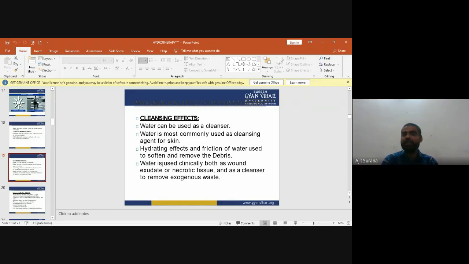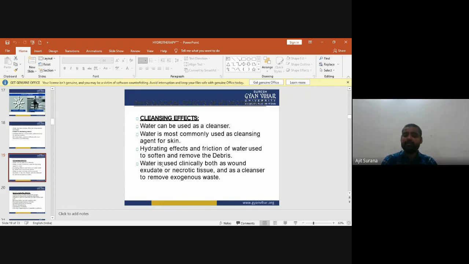Cleansing effect: water can be used as a cleanser. Water is most commonly used as a cleaning agent for the skin. Now hydrating effects and the friction of water are used to soften and remove debris. Water is used clinically.